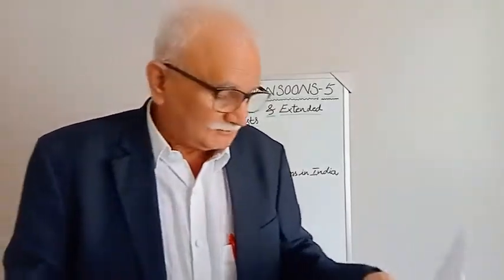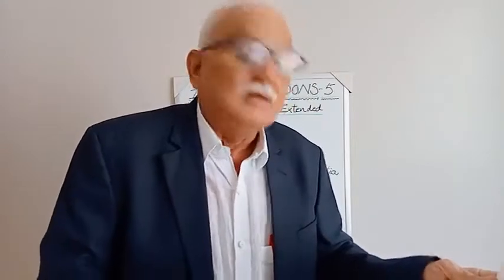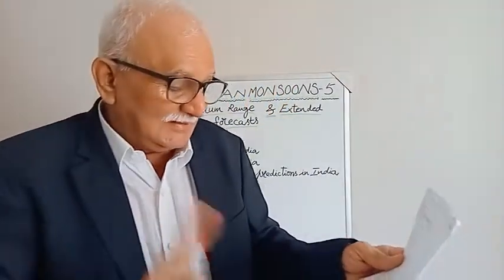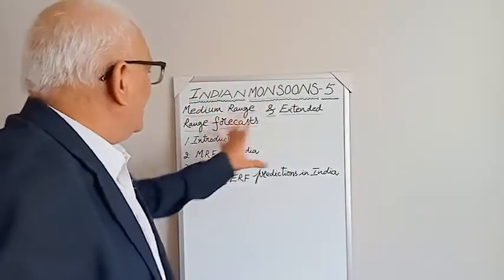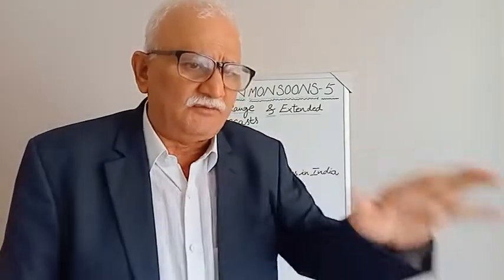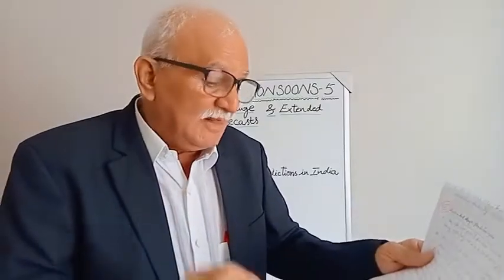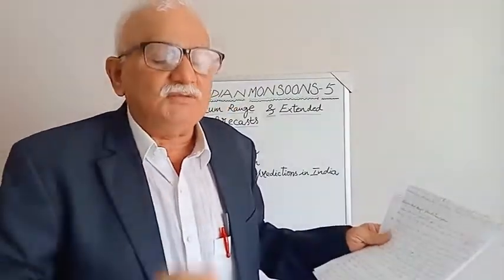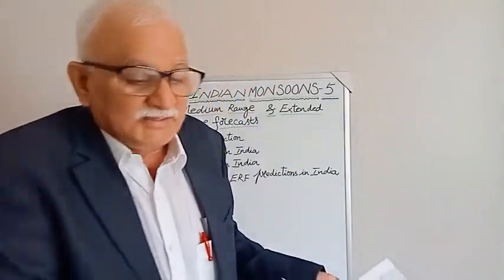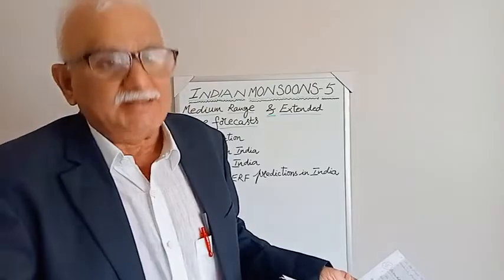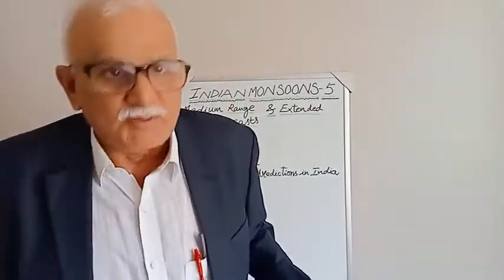Now, here, another important thing is that seasonal and extended range forecasts are different. This is an important bit, please write. Seasonal and extended range forecast, what we are discussing in this class. Medium range and extended range forecasts are different from other forecasts because of one reason. It involves, please write, prediction of deviations from the seasonal climate. How much deviation is there from the prediction? That is the basic criterion followed in the GCMs, applying the global circulation models.